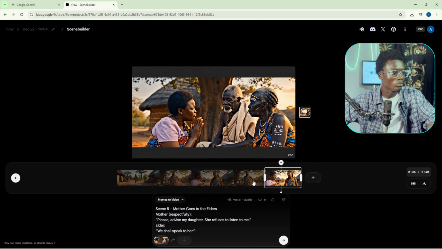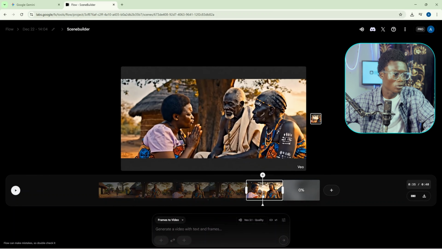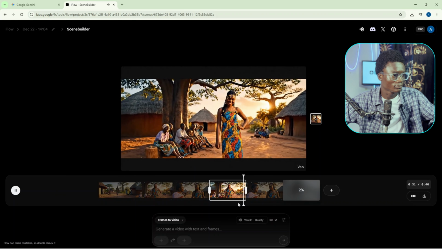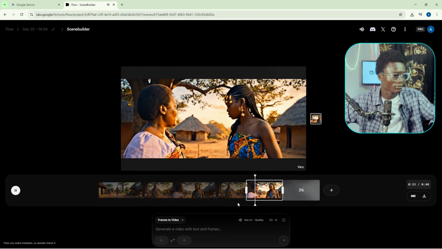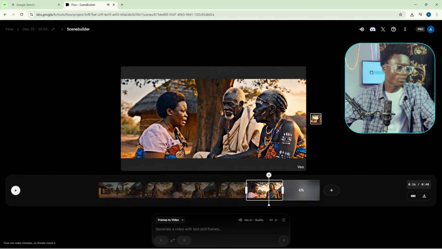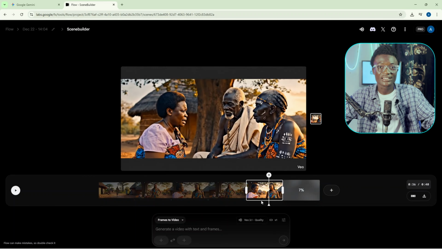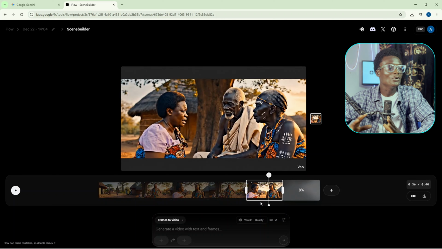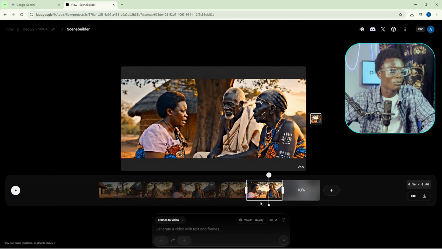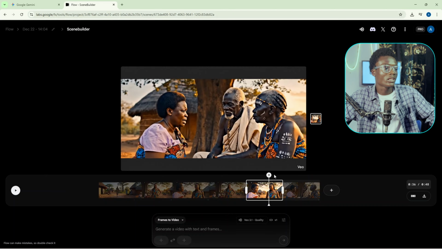So we will delete this one because it fumbled a little bit with that. Let's see. Advise my daughter. She refuses to. So yeah, we are actually going to remove this part from there and place the one that is generating. And yeah, we are moving into some place that we all know is going to be very nice, a promised place. All right, so the next prompt has been generated.